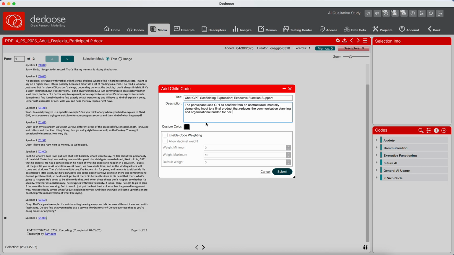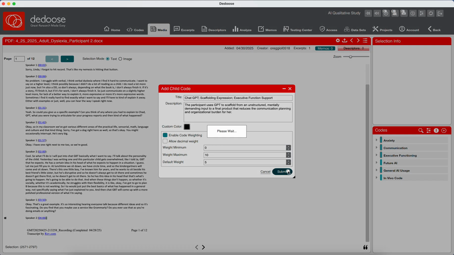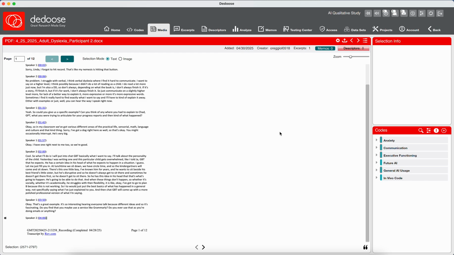And again, I'm thinking about her specifically. So she's said that she struggles with fully articulating things, which is why I said communication planning and organizational burden, because I think this is also connecting back to the idea that she has trouble articulating things. And so that's going to add my code in over there.